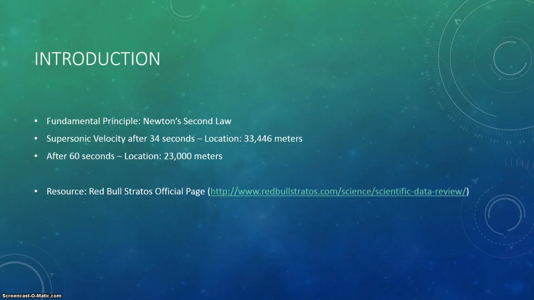Based on the velocities proportioned in the official webpage of the ACT, Red Bull Stratos, the internal energy was calculated for Felix, and this data will be given as the video goes on. Finally, based on our model, Felix would have had to jump from a higher distance to reach supersonic velocity in free fall. Let's proceed to the analysis of the actual lab, starting by the initial conditions used.